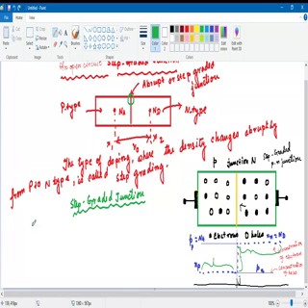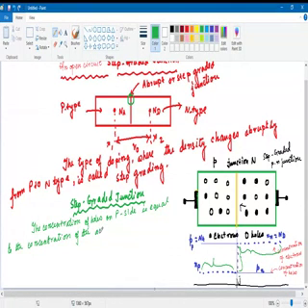So we can write the concentration of holes on the p side is equal to the concentration of the acceptor impurity atoms.